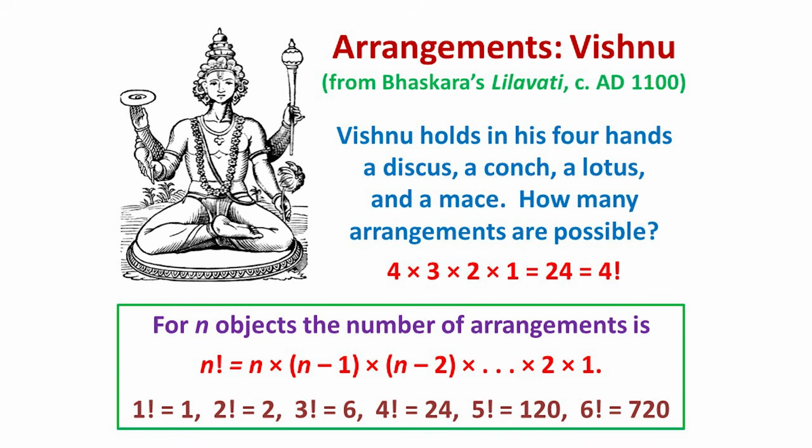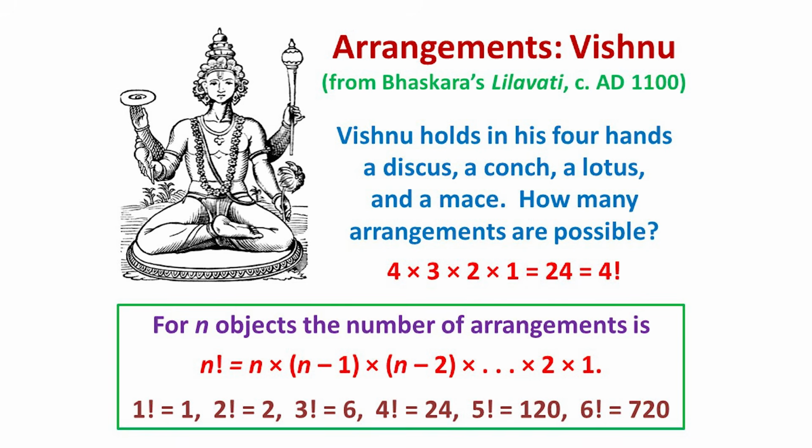So in how many ways can a given collection of objects be arranged? Here's an ancient problem from a mathematics book from India. The Indian god Vishnu holds in his 4 hands a discus, a conch, a lotus, and a mace. How many arrangements are possible?